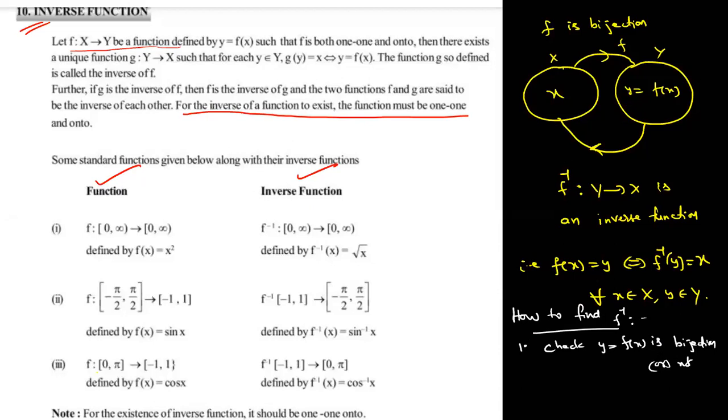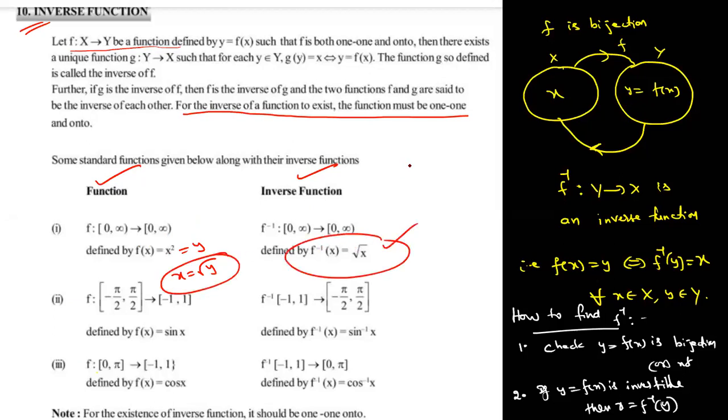If it is a bijection, then we can proceed. Otherwise, inverse does not exist. Step 2. If y is equal to f of x is invertible, then x is f inverse of y. Now we can verify whether it is correct or wrong. Clearly it is one-one. x square equal to y, then x is root y. That means f inverse of x is root x.